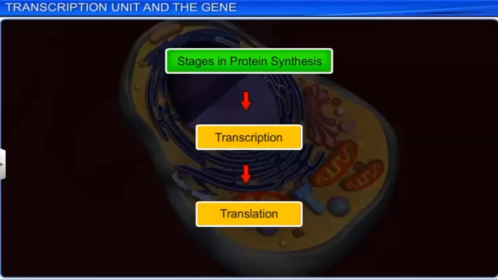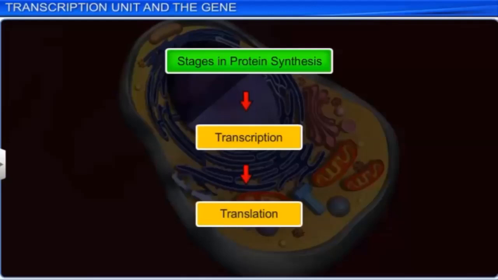We will learn translation separately, and transcription is a different process, which we will also learn separately. In both processes, just like in replication, enzymes are involved. In the same way, in transcription and translation, a few sets of enzymes are needed.